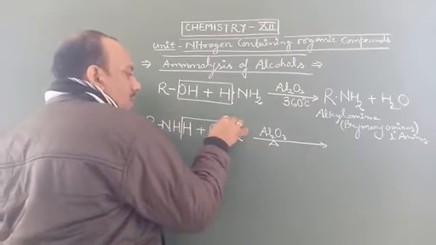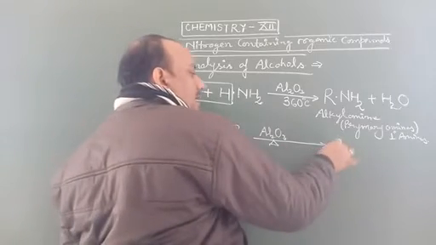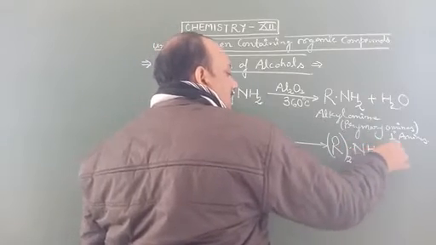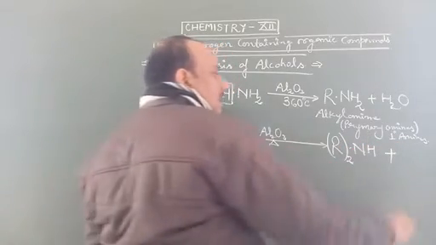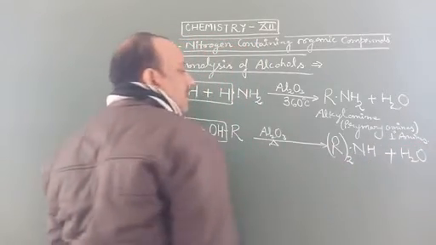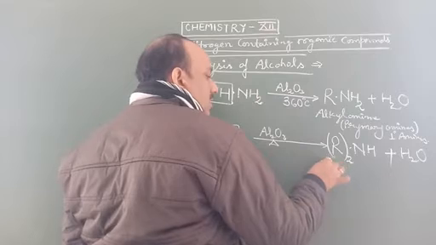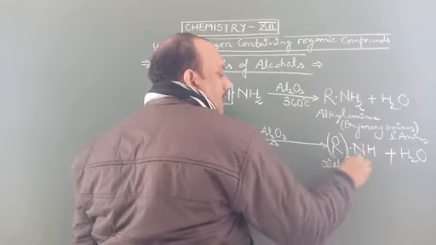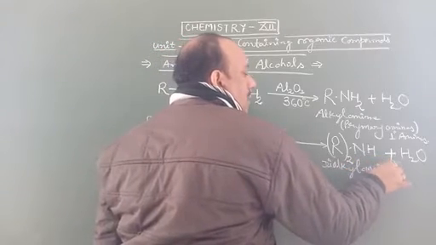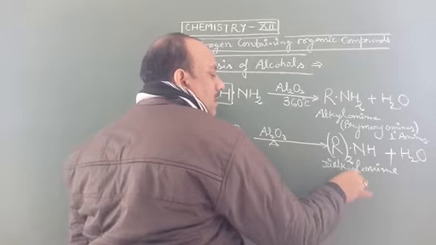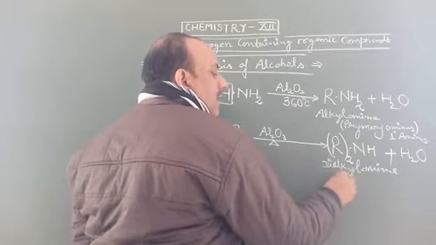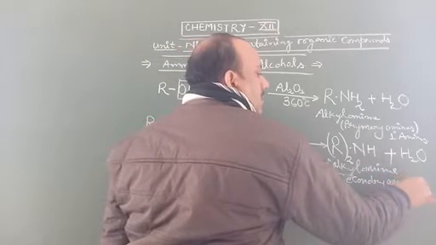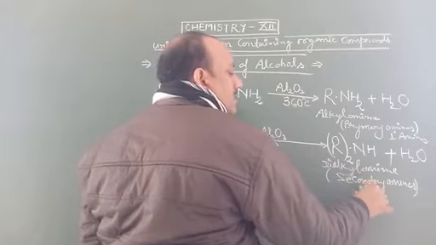It subtracts a water molecule to form secondary amine, R2NH, which is the category of secondary amines. It is known as dialkylamine. It is also named secondary amine, or 2 degree amine.